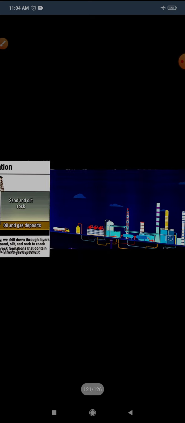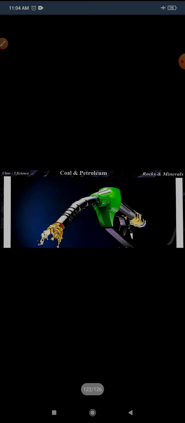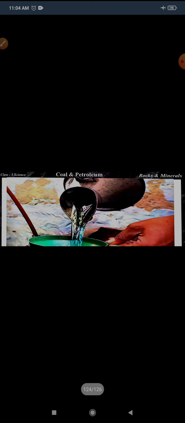Now petroleum is also a fossil fuel and is formed when large quantities of dead organisms are buried underneath sedimentary rocks and subjected to intense heat and pressure. It is commonly refined into various types of fuel such as petrol, diesel, kerosene, gasoline, LPG.